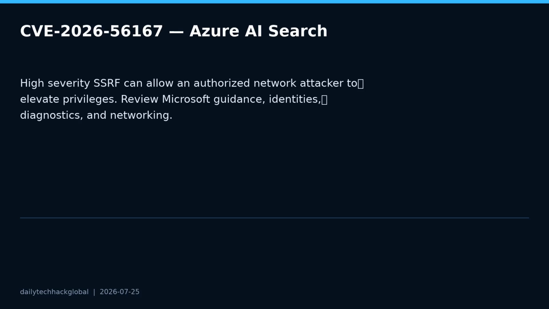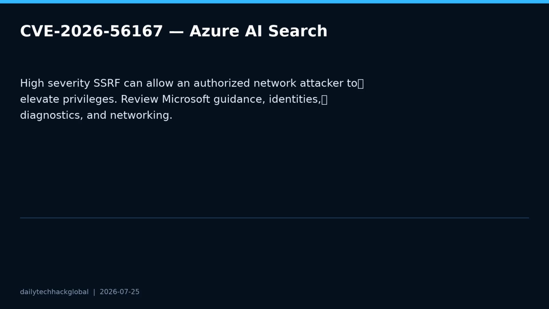Azure defenders should review Microsoft guidance for the affected service and update status. Validate managed identity scopes and remove unnecessary permissions. Prefer private networking and restricted inbound access. Limit outbound access where possible, turn on diagnostics, and review unusual requests or identity activity around the service. The goal is not panic, the goal is to make sure a lower privileged foothold cannot become a cloud privilege escalation path. Across all four stories, the shared pattern is authorization at integration boundaries.